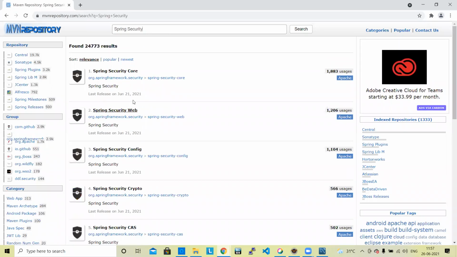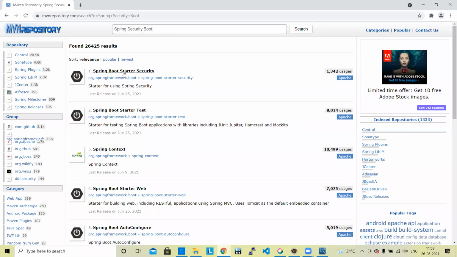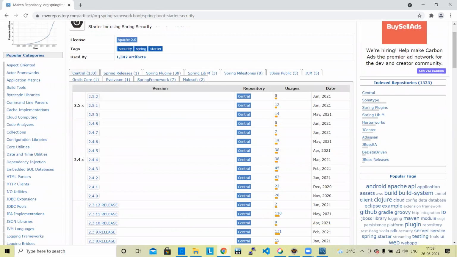Okay, Spring Boot Security, or Spring Security Boot. The Spring Boot Starter Security is the one required for you. If you click these dependencies, better you add the version where the count is highest, because that is more stable. Automatically you will choose where the count is highest.